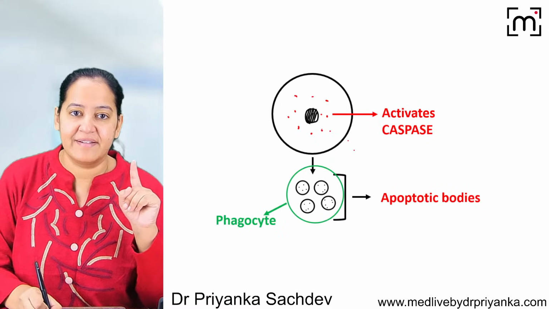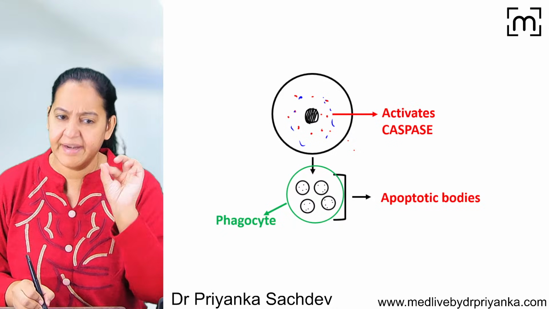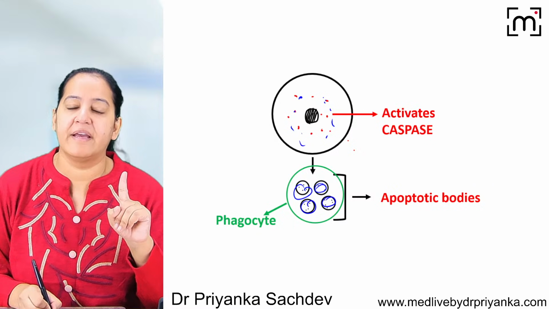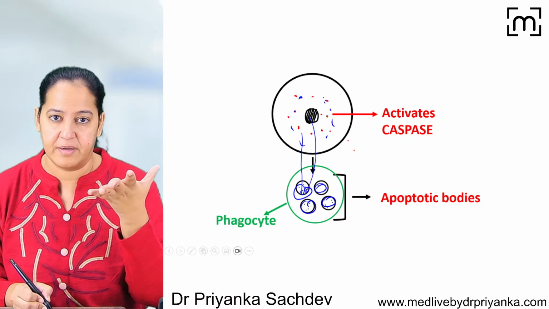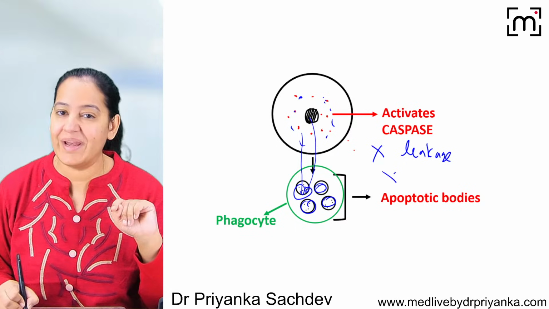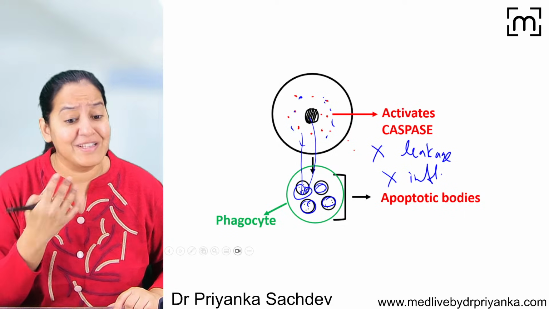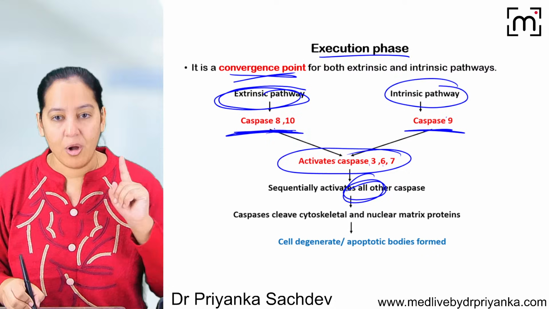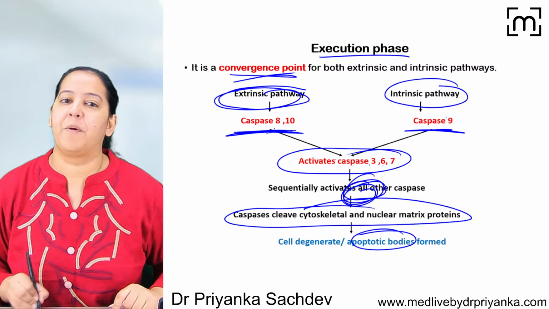Once all the caspases inside the cell are activated, they degrade the cell into multiple small apoptotic bodies. I told you each apoptotic body contains a small portion of the cytoplasm and a small portion of the nucleus. The nucleus also gets fragmented. So during the entire process, there is no leakage. Since there is no leakage, there is no inflammation. Neutrophils do not come to know that anything is happening outside. It's silent, like suicide. If someone is committing suicide, it's silent. In the same way, this is also silent. All the caspases get activated and degrade the cell into multiple apoptotic bodies.